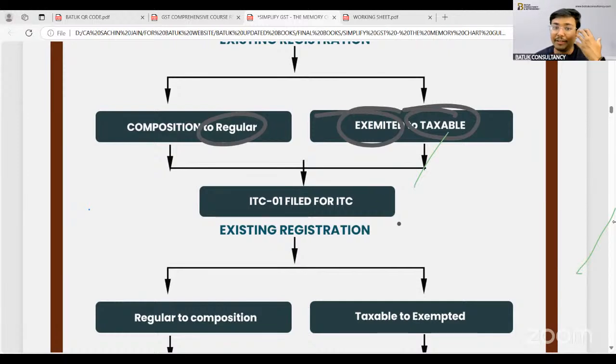Sir Mahendraji, then we need to check the quantum of rental receipts. If the quantum of rental receipt is up to 10% of the total or 5 lakh rupees, whichever is higher, in that case, yes, the rate of GST will be at a concessional rate. But if the quantum is more than 5 lakh rupees, in that case, not eligible.